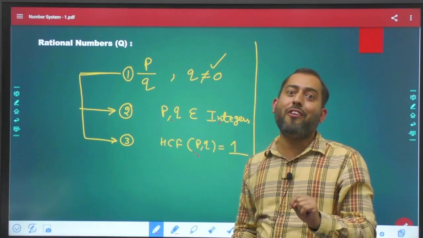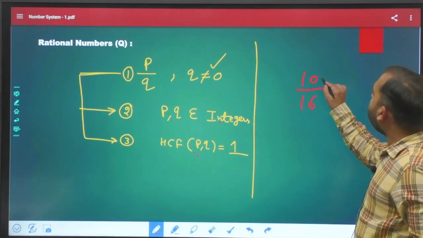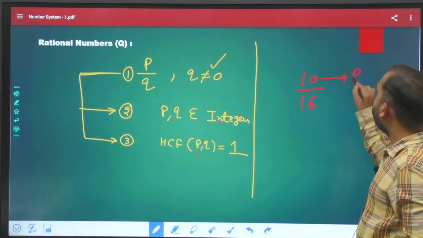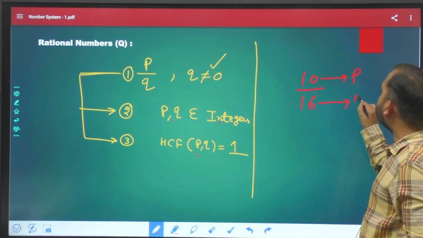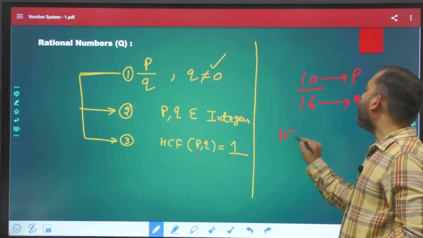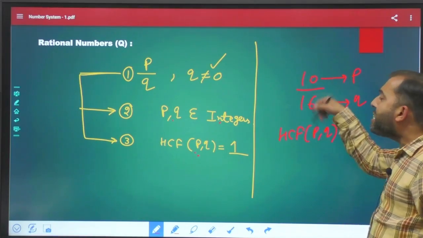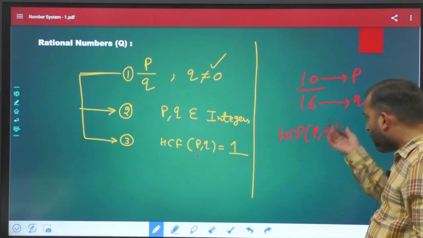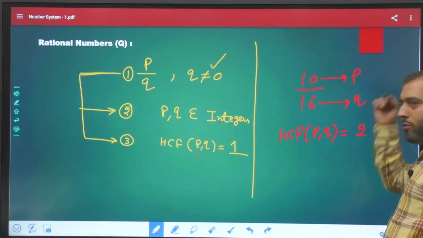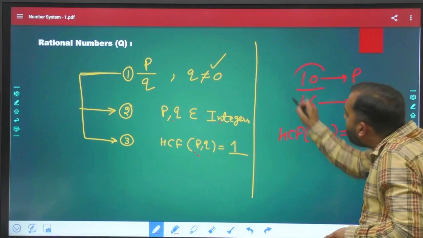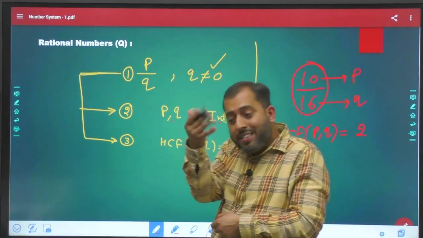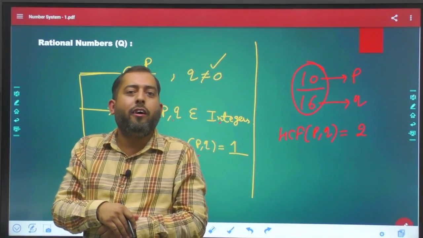The reason for that is that in this case your P is 10 and your Q is 16. But if you calculate the HCF of P and Q, it is not 1. Their HCF is 2. That is why this is not the pure form of a rational number. 10 by 16 is not a pure form, right?